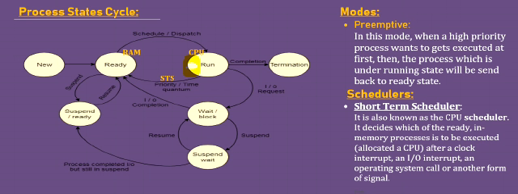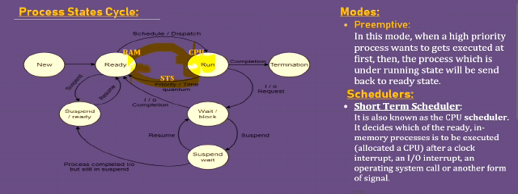Disturbances in the sense that if a high priority process wants to get executed, then the process which is under execution in the running state gets stopped, and that high priority process enters the CPU. The process which was under execution previously will be sent back to the ready state.